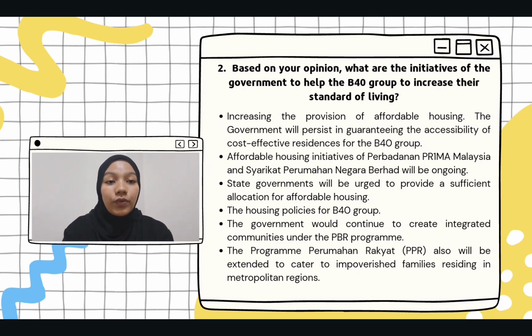The housing policies for B40 group will prioritize both the quality and upkeep aspect. The current affordable apartments and homes will undergo renovation as part of a comprehensive initiative aimed at enhancing the living circumference of the neighborhood. The government would continue to create integrated communities under the PPR program to offer homes with basic utilities for impoverished families in a rural region, particularly the orang asli in Peninsular Malaysia, in the Bumiputera in Sabah and Sarawak. The program Perumahan Rakyat PPR also will be extended to cater to impoverished families residents.